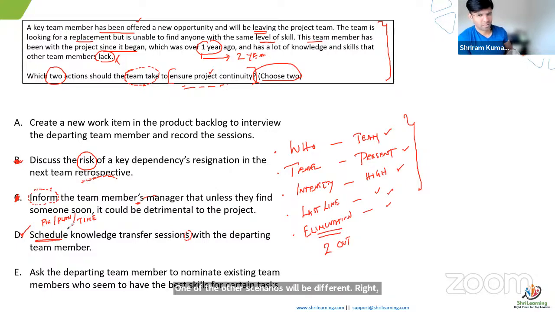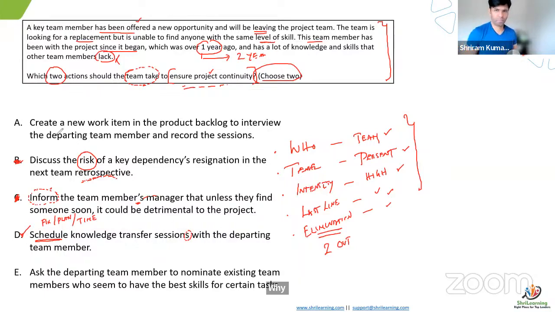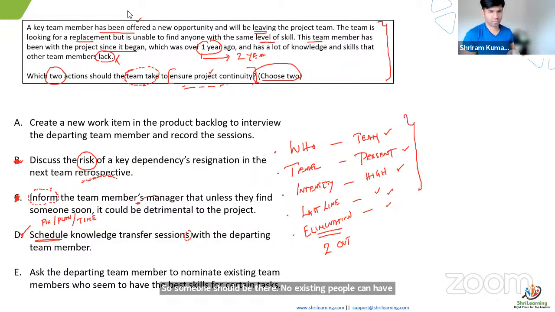From my perspective, since it is project continuity, we selected D, schedule the knowledge transfer. Someone should be there, an existing team member who has some skill set, so that immediately they can schedule the knowledge transfer until we hire the new person. So E is suitable from my perspective. Okay, I see Pausha also has her hand up there. Let's listen to her. Pausha?